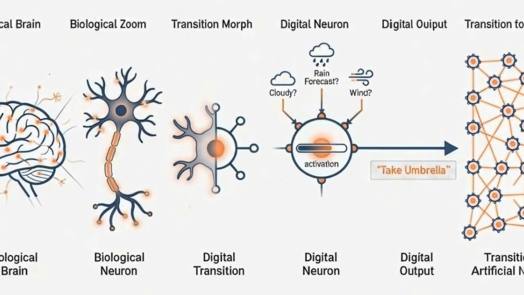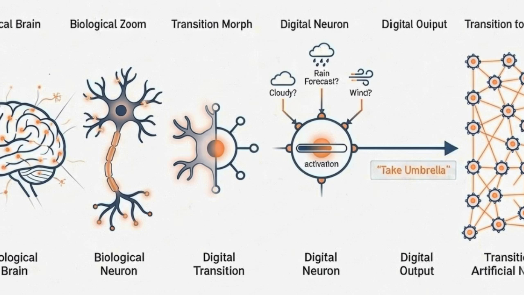What is an artificial neuron? Now that we know what deep learning is, let's understand its smallest building block, the artificial neuron. An artificial neuron is a simple mathematical unit inspired by neurons in the human brain. Your brain contains billions of neurons that receive information, process it, and send signals to other neurons. Deep learning follows the same idea. An artificial neuron receives inputs, processes them, and produces an output.